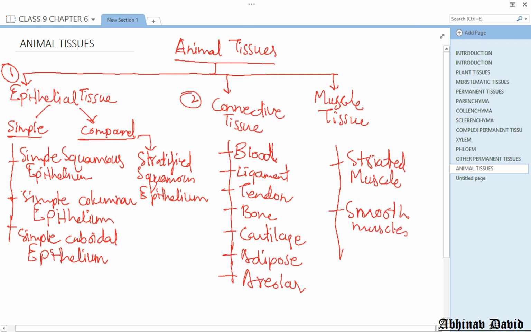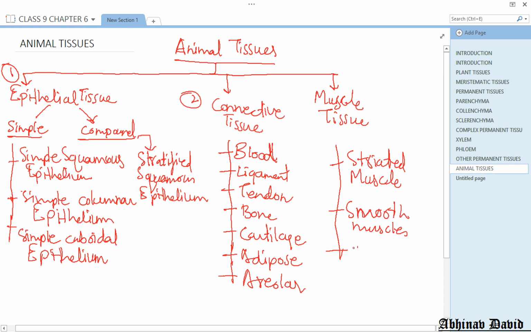Now striated muscles are attached to our bones, which we can control. We can move our hands and legs. We can move our tongue, which is a muscular organ, because it is under our control. Smooth muscles are present in our internal organs and they are not in our direct control. They are controlled by another system of our body, meaning we cannot control them according to our will. So they are smooth muscles.